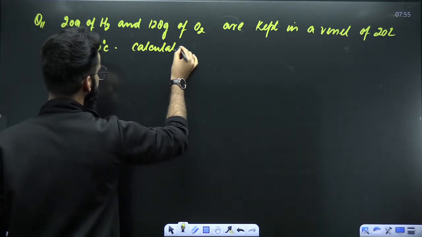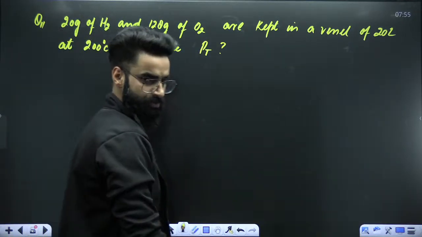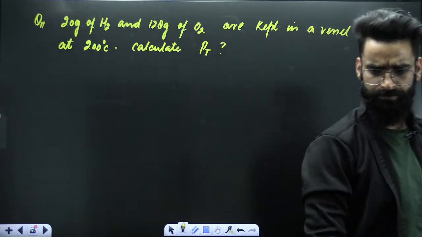Calculate the total pressure of the mixture. Simple formula based question. Can you solve it?